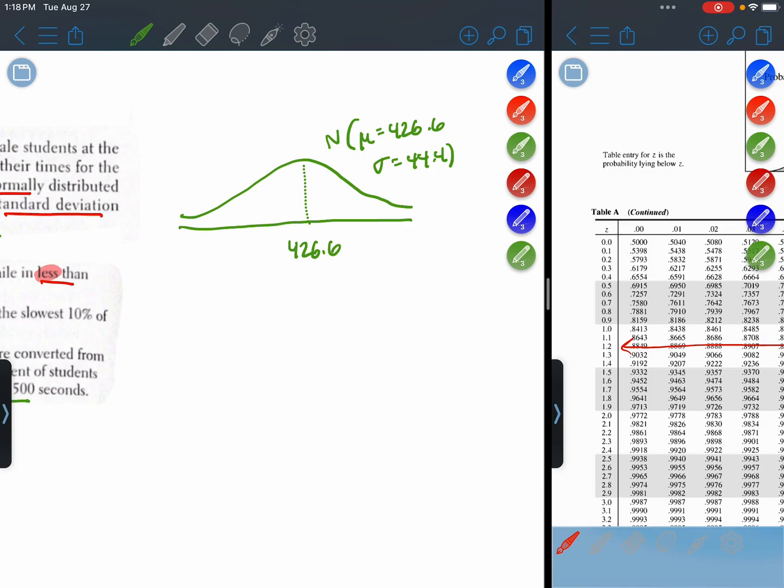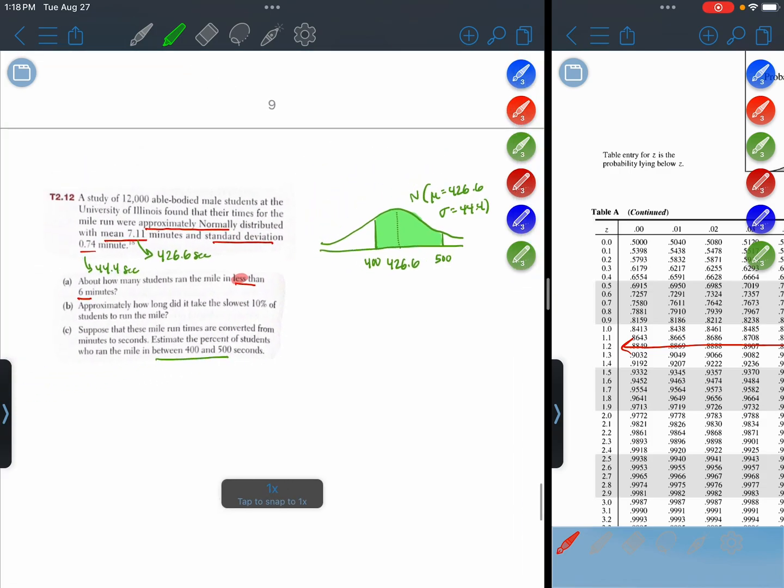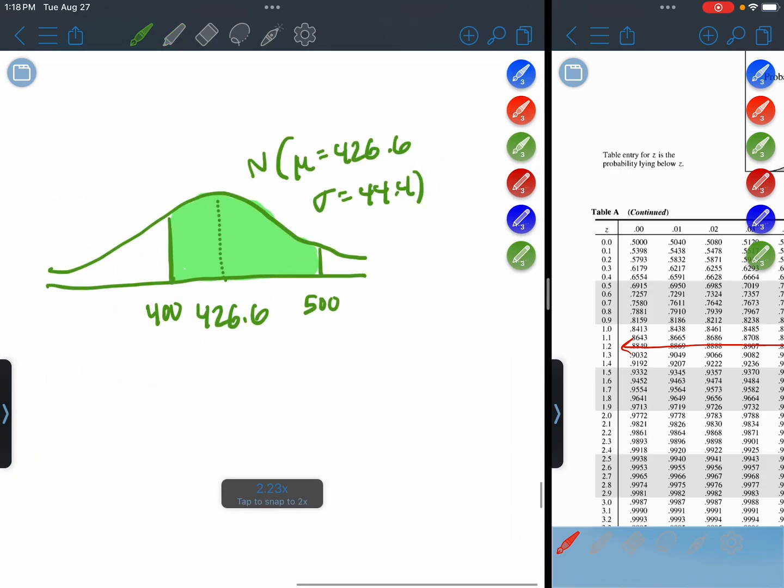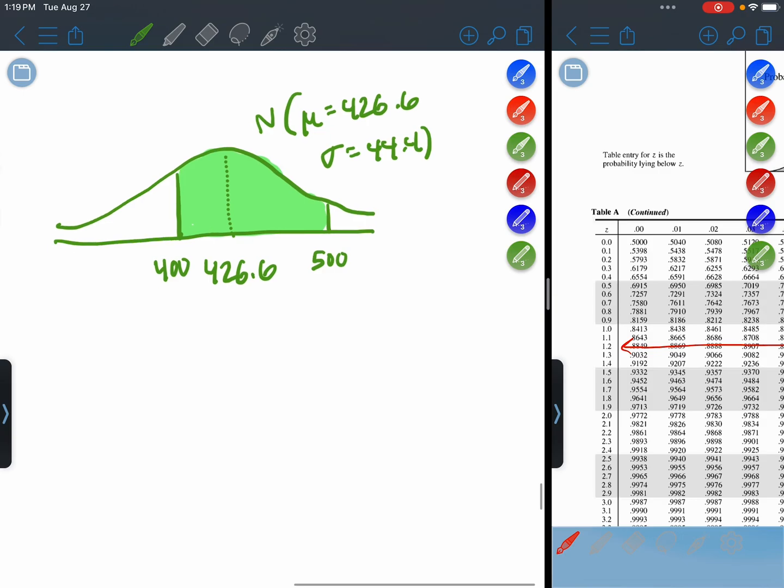So 400 is going to be somewhere to the left. 500 is going to be somewhere to the right. And we'd like to find the percent in between those two boundary values. It's the same step as the first question. We're going to standardize both boundary values, draw a standardized distribution, and then use Table A.